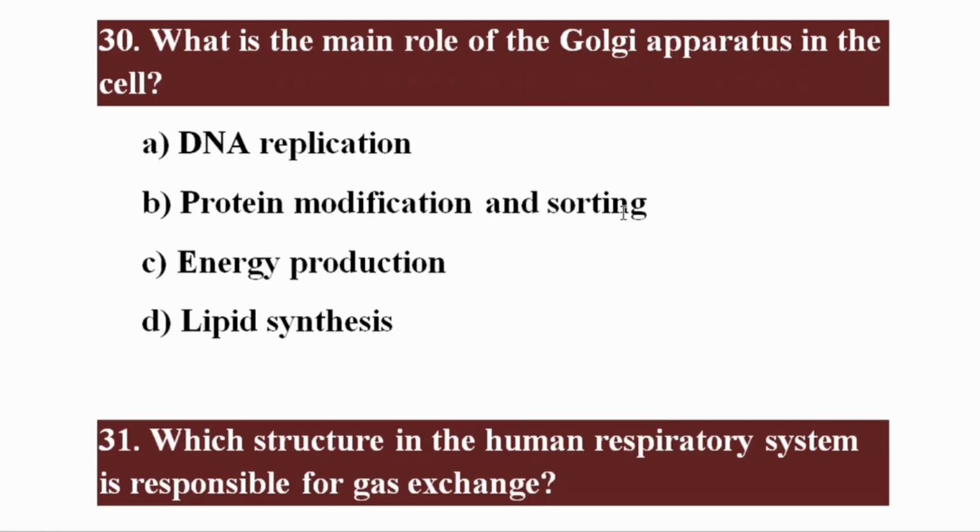What is the main role of the Golgi apparatus in the cell? The right option is beta, protein modification and sorting.